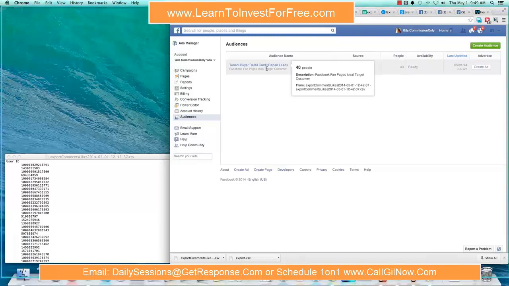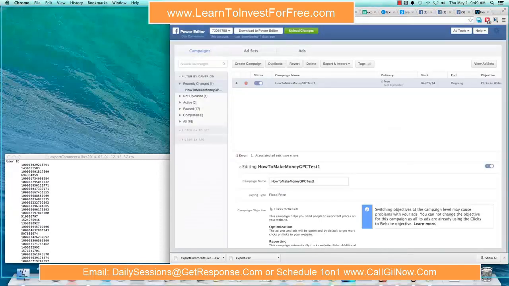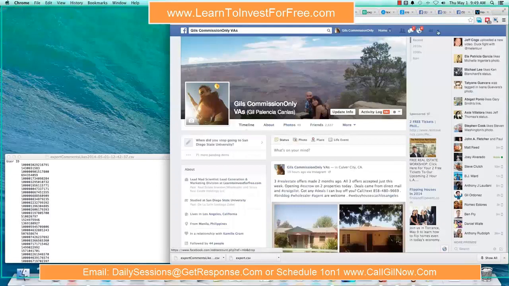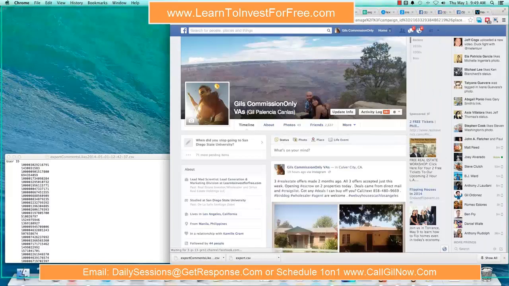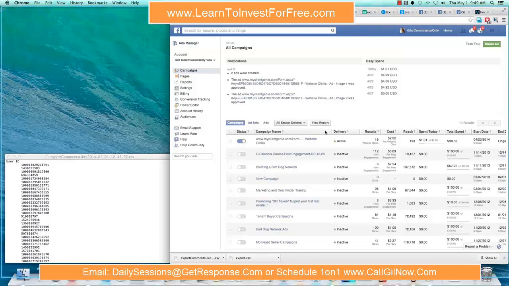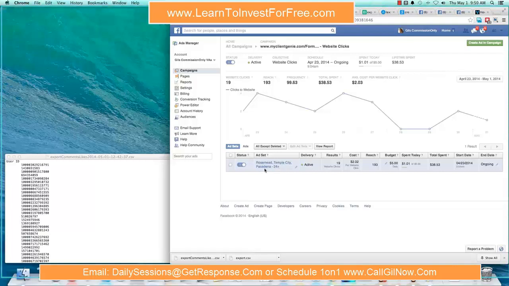So I have 40 people that I'm targeting with this particular Facebook campaign, and I'm okay with that for now, right? Let's compare campaigns with you guys here. So again, it makes sense. We put things into perspective. Manage ads. Okay. So in my original campaign, my reach was about 193 people. I was just targeting people in Rosemead, Temple City, and Pasadena, a geographic area, kind of just covering a big scope. Anybody in that particular territory, right?